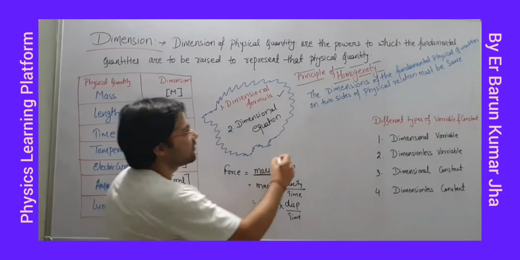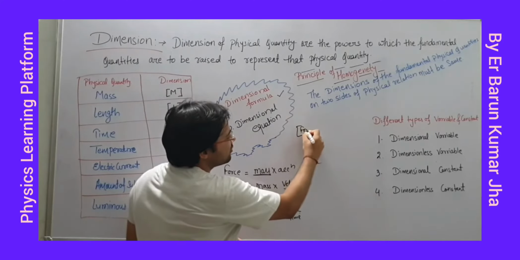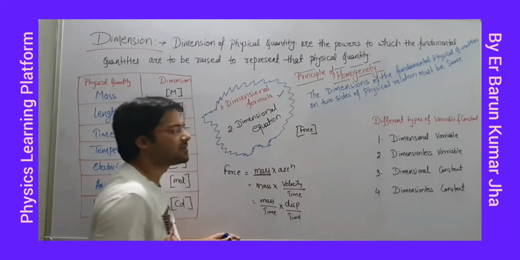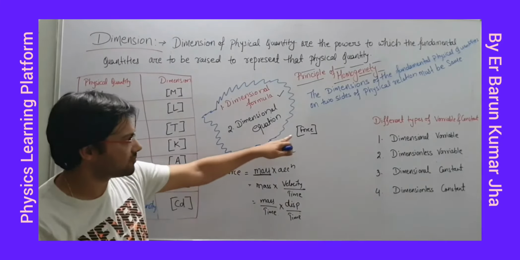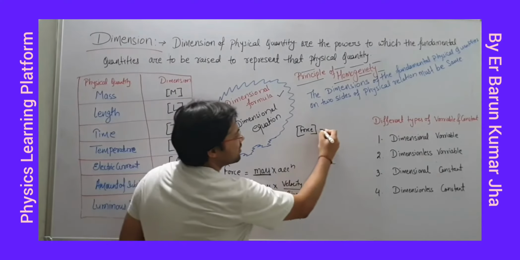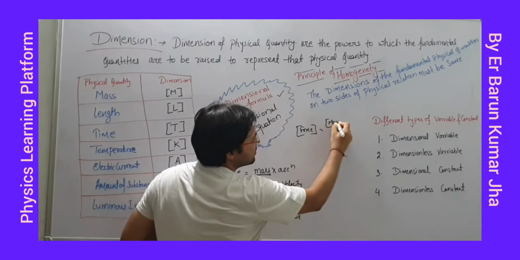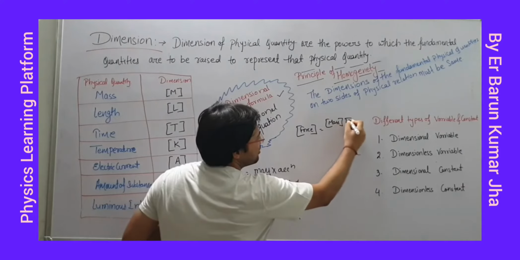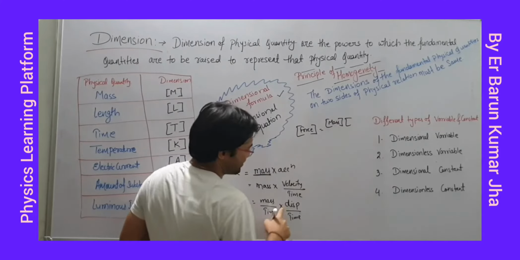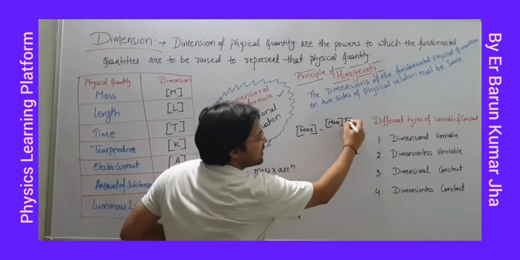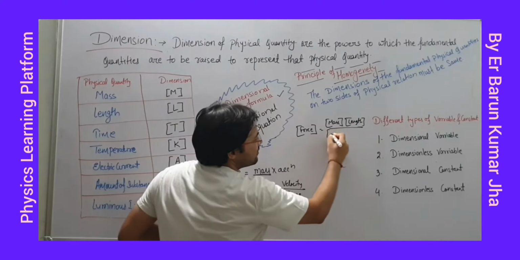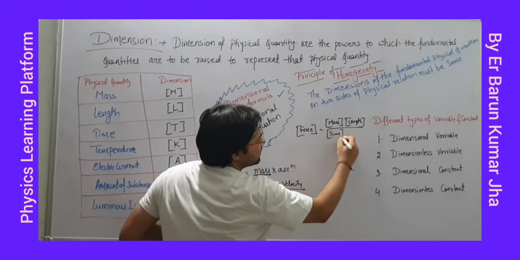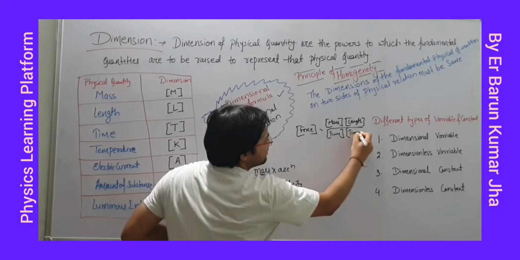Right? What we have to find? We have to find the dimensional formula of force. So we will write the equation: dimension of force is equal to dimension of mass, dimension of displacement. Displacement means length. Dimension of time, and again dimension of time.